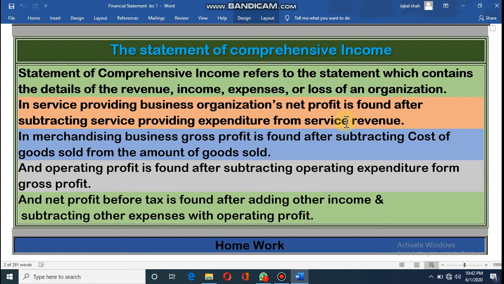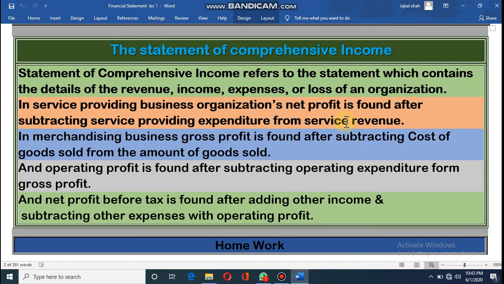Dear student, for a service providing organization, it is very easy, just one step. Total income will be subtracted by total expenditure. That means whatever income that organization has, whatever service revenue they have, we have to subtract expenditure from it.